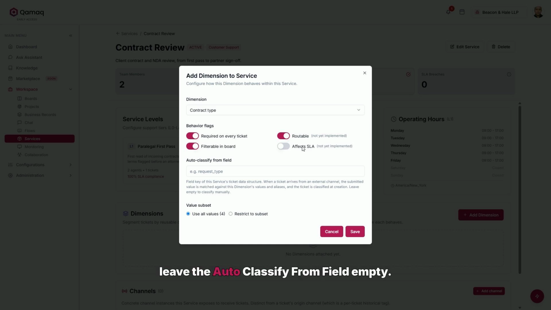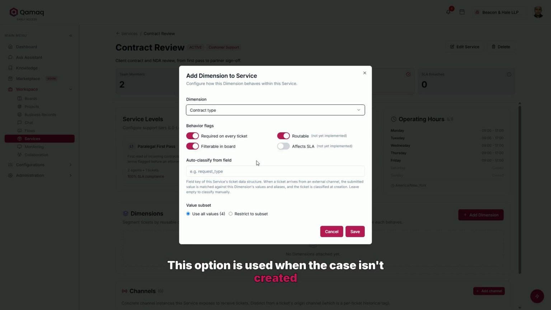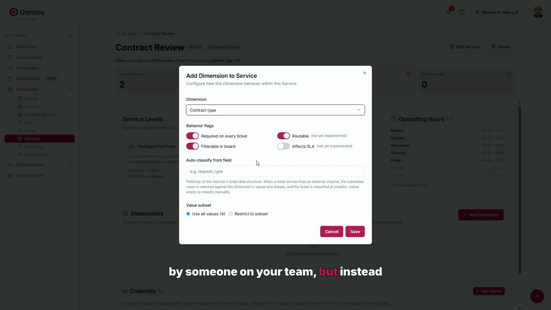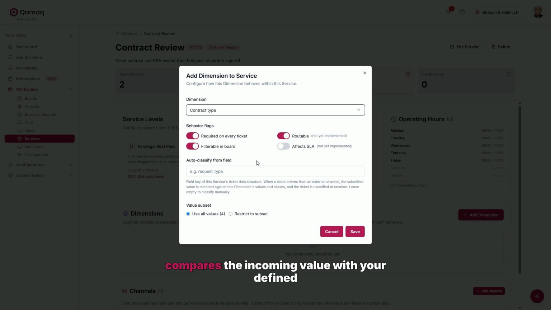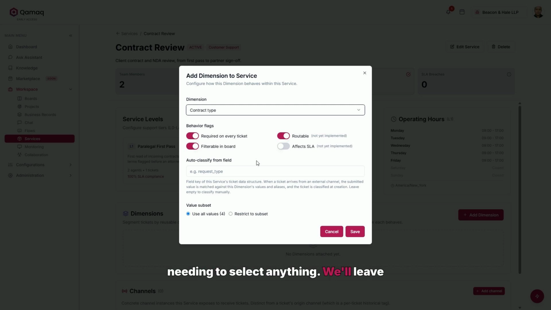We'll leave the Auto Classify from field empty. This option is used when the case isn't created by someone on your team, but instead comes in from an external system. Qamaq compares the incoming value with your defined values and their aliases. It then classifies the ticket automatically upon creation, without anyone needing to select anything. We'll leave it empty because in this case, we classify manually.